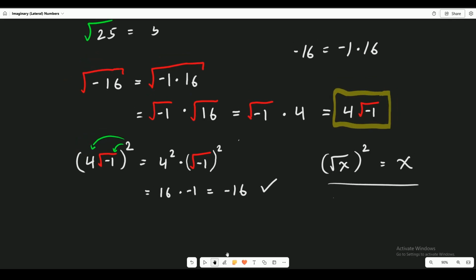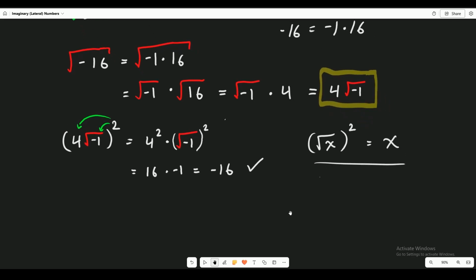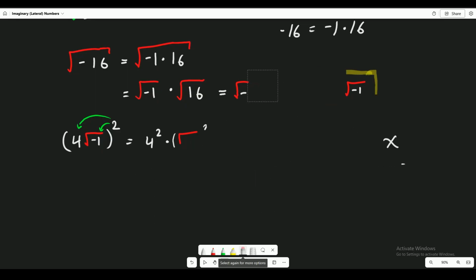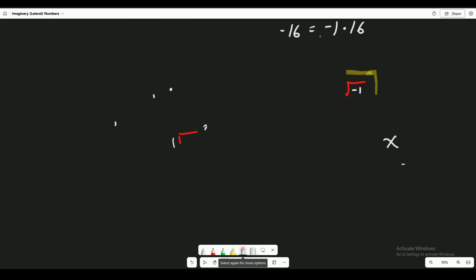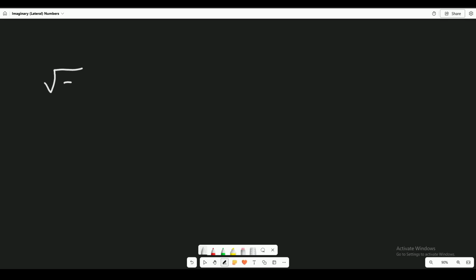But instead of writing the square root of negative 1 all the time, we now have a new notation for it. Okay? So let me get rid of everything and show you guys a new notation. All right. Let's define the square root of negative 1 as equal to a variable called I. Okay?